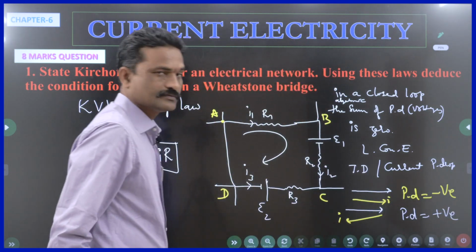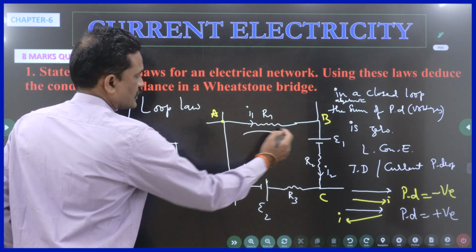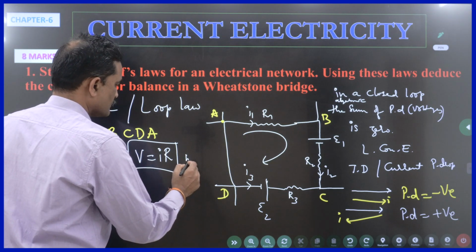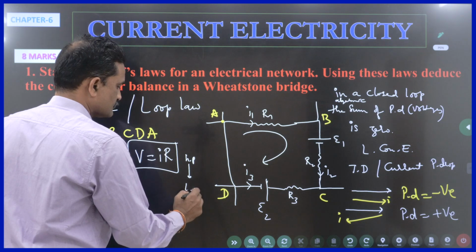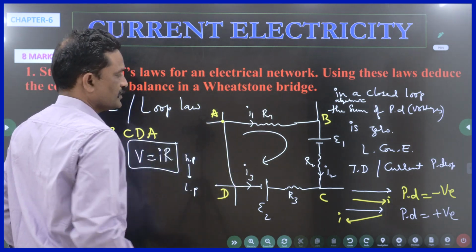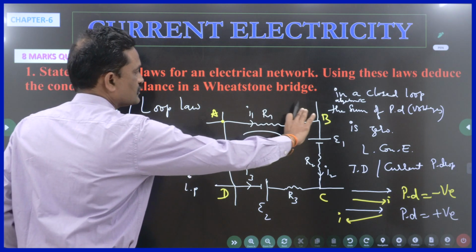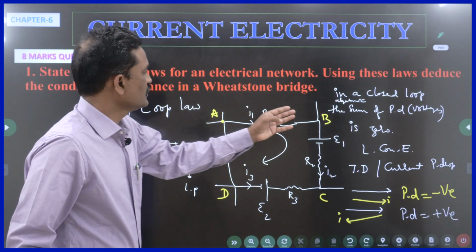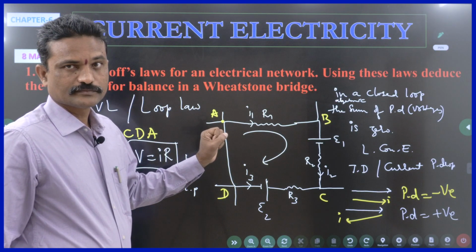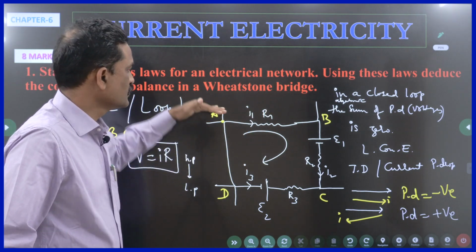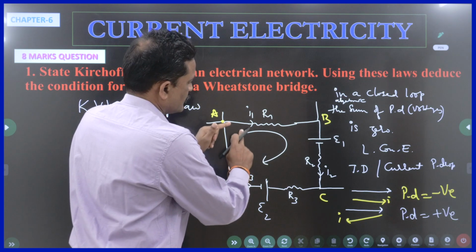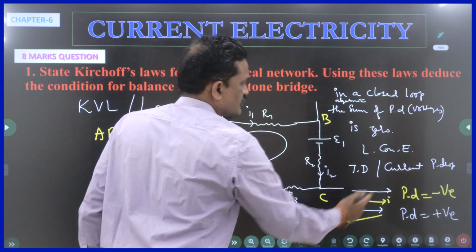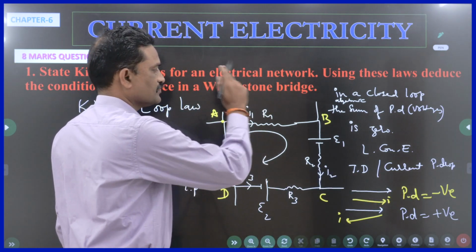What does it mean? Suppose I am going in this direction. The current is also going in this direction. Current always flows from high potential to low potential. So I am going from A to B, which means I am going from higher potential to lower potential. That means I am reaching a lesser voltage point, so I have to take that as negative. If the direction in which you are going and the direction of current are the same, in the first case, the potential drop is to be taken as negative.